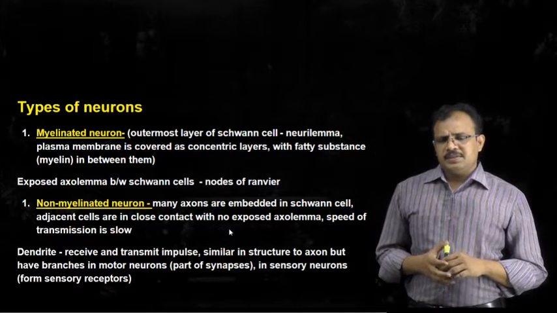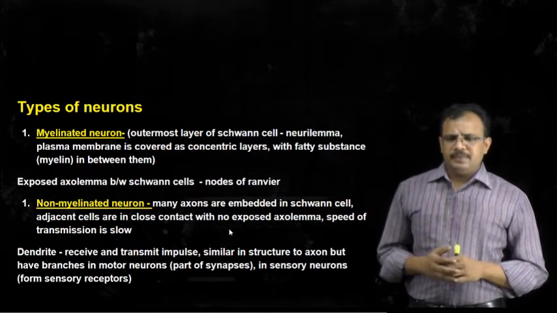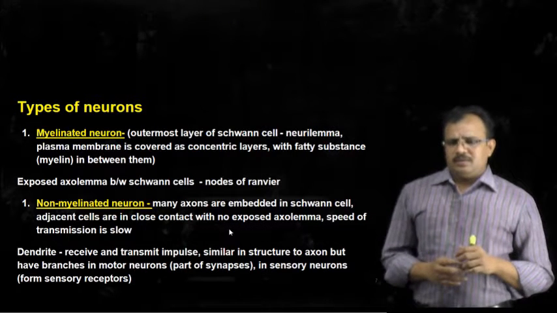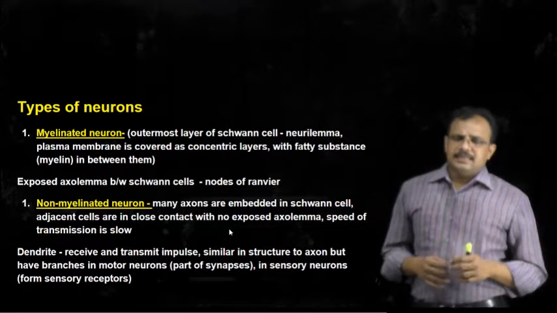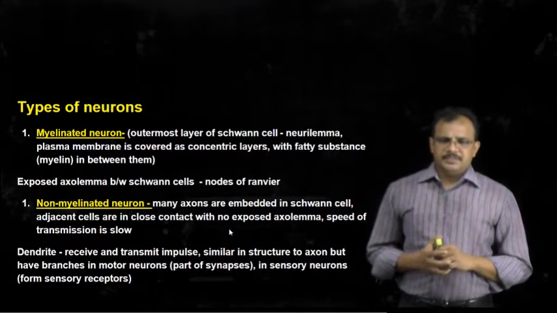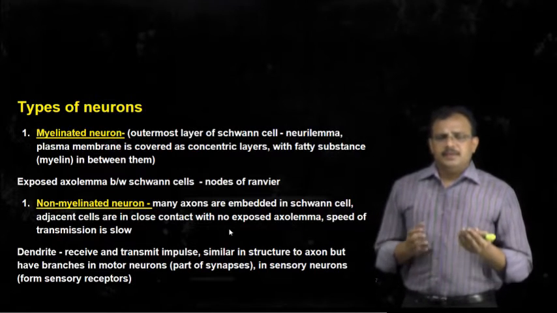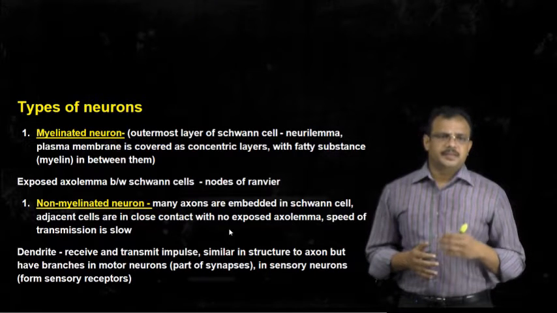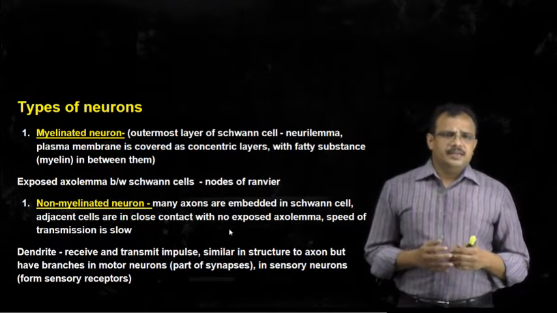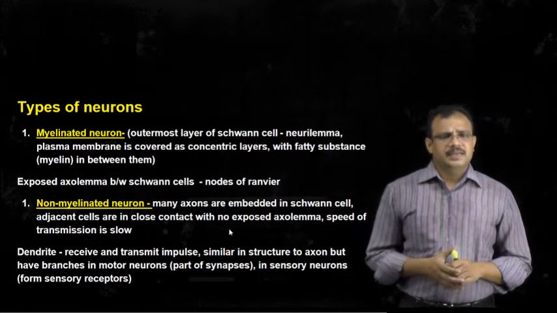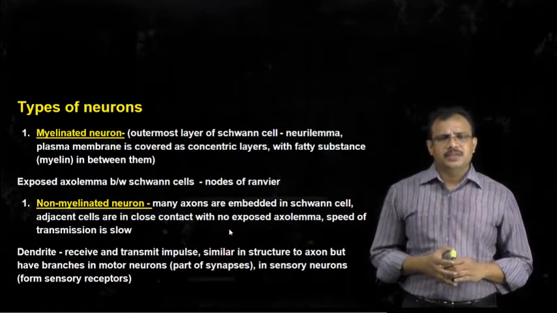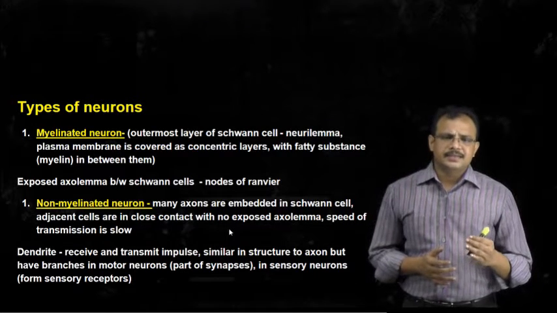The axons generally are involved in transmission of impulses from the cell body to the end of the axon, whereas the dendrites can either receive impulses or transmit impulses. And these dendrites form a part of the synapse in the case of motor neurons, and in the case of sensory neurons, they are involved in collection of information from various sense organs by acting as sensory receptors.